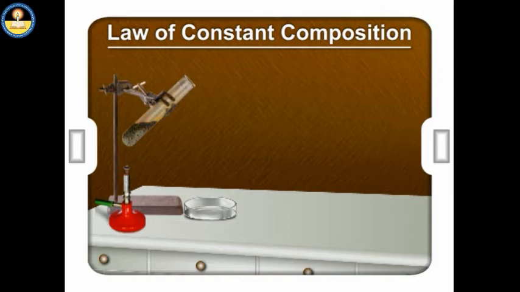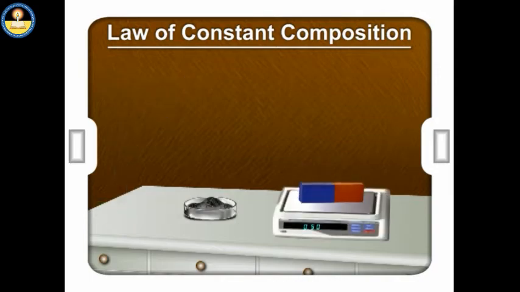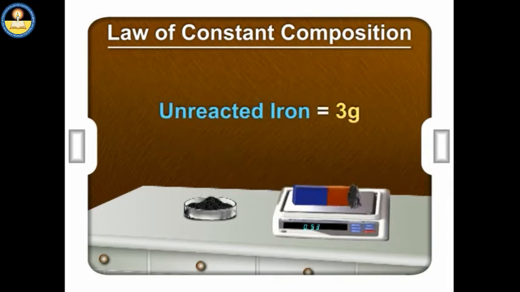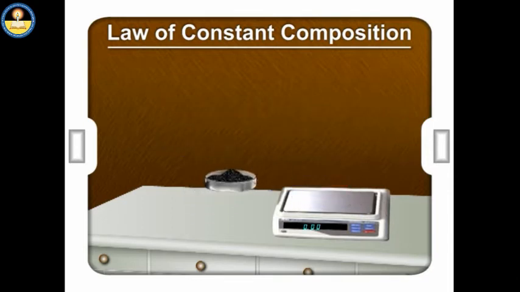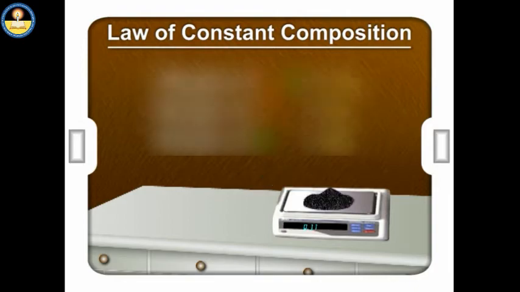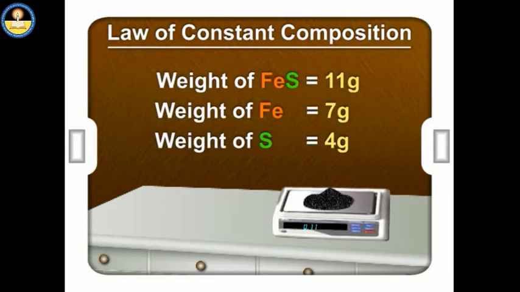The unreacted iron is separated using a magnet and was found to weigh 3 grams. Whatever be the source of iron and sulfur, they always combine in a ratio of 7:4 to form iron sulfide.